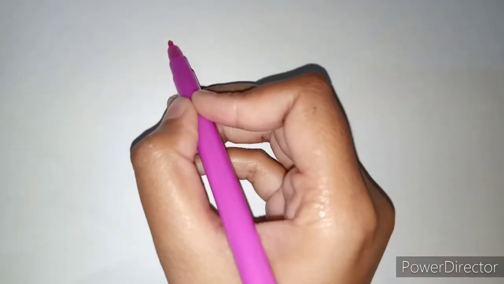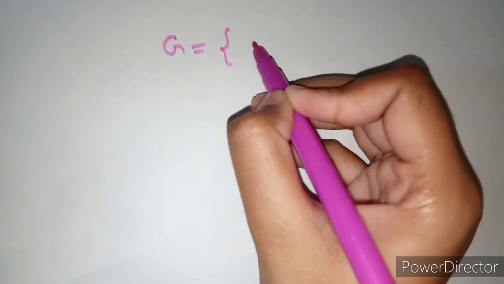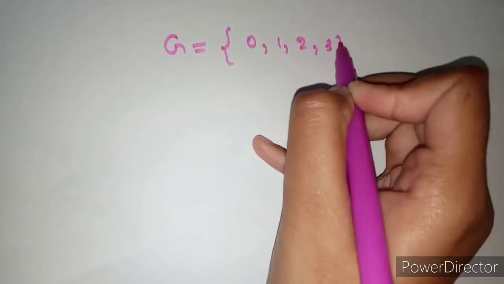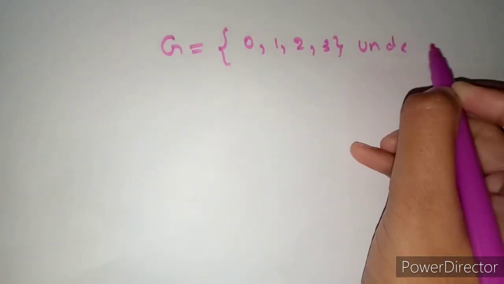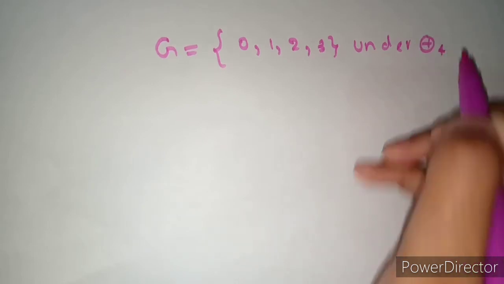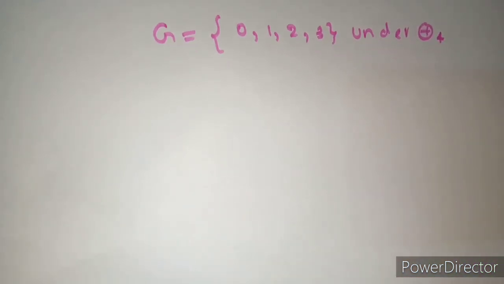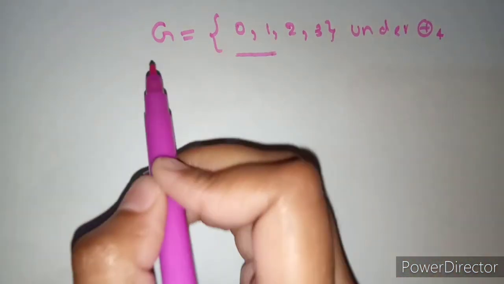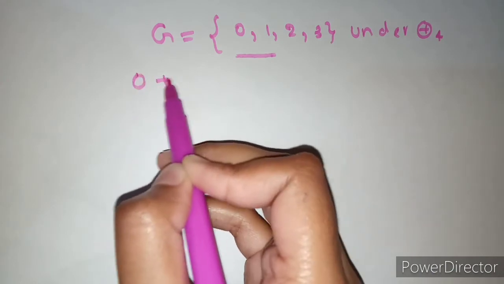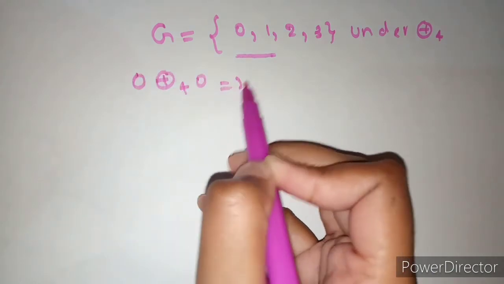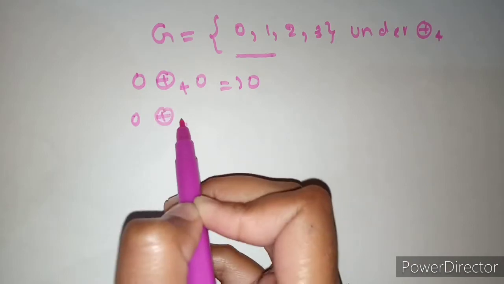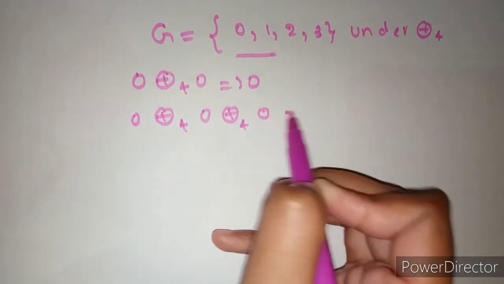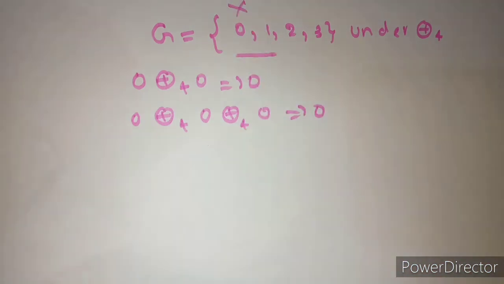For your better understanding, I will explain this theorem through an example. Let us consider G is equal to 0, 1, 2, 3 under addition modulo 4. What is the process to find generators under addition modulo 4? If 0 is added to 0, we are getting 0. If 0 is added 3 times, same 0. So here 0 is not a generator.